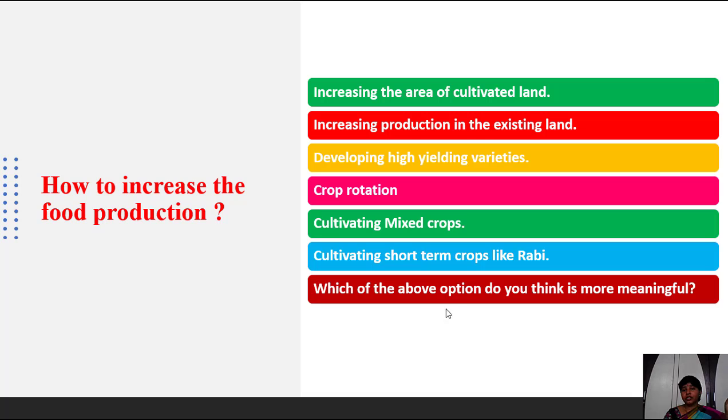Which of the above options do you think is more meaningful or more useful? Children, which one is more useful in increasing food production?